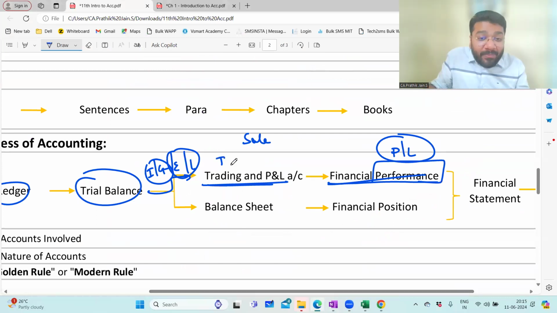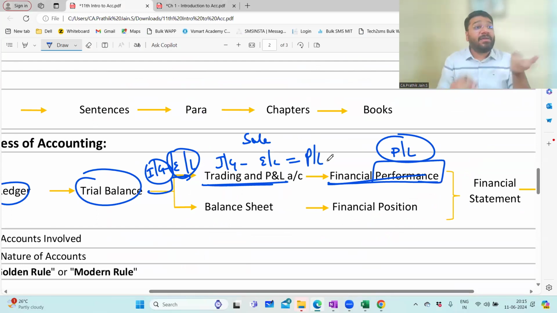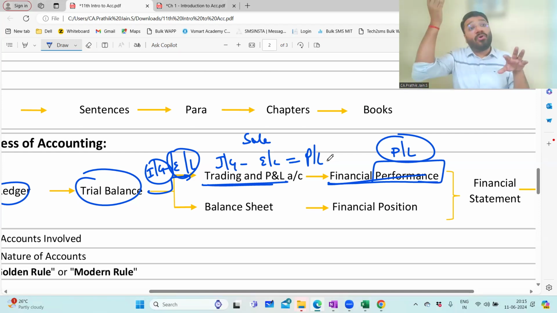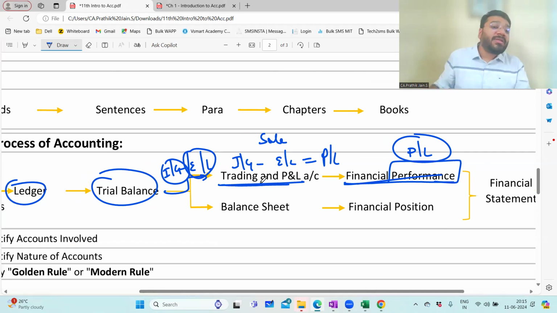From income and gain, you minus expenses and losses to get profit and loss. If income is more and expense is less, you get profit. If expense and loss is more and income is less, loss. Easy. So where do you get that information of profit and loss? In the trading and P&L account. From the trial balance, income, gain, expense, loss is transferred.